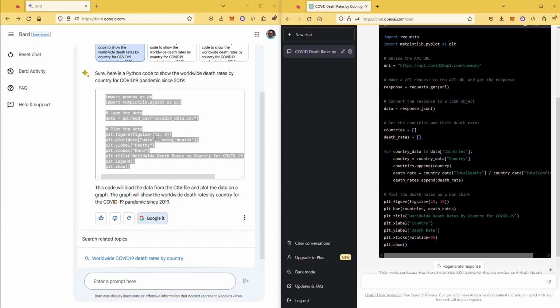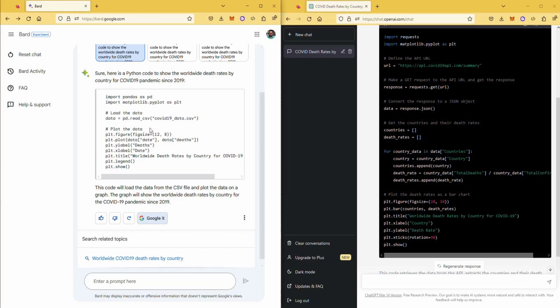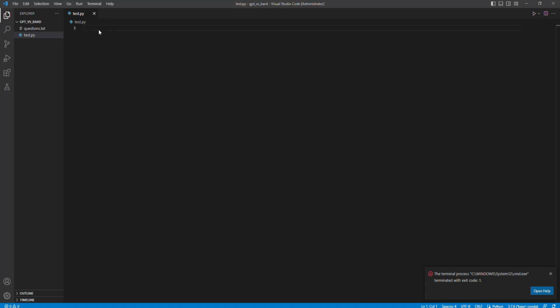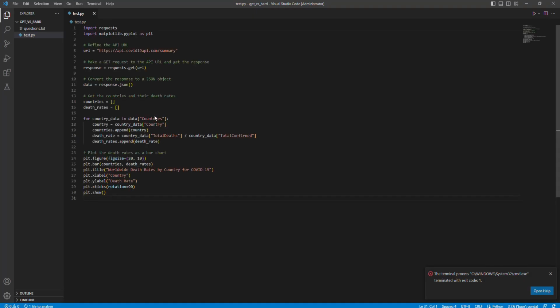Now, there's nothing I could do with this code other than copy and paste and run. It's not going to run because I don't really have this data, so first I have to get the data. However, I can try to run the code that's created by ChatGPT and see how it works. So here's my Visual Studio Code, and I'm going to paste that code and just run it as is. Let's see how it works.